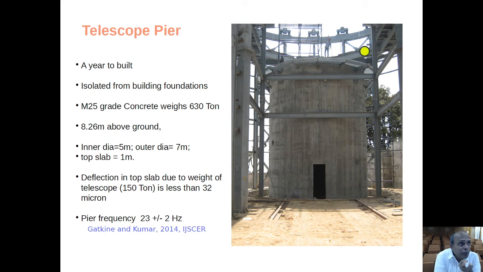And we have measured the deflection of this pier. Once the 150 ton telescope is installed on top of this pier, it will get a deflection in the vertical direction of 32 micron. So that is well within our specs. We have also measured the frequency of this pier, and we got 23 hertz. This frequency is very well separated from the frequency of the telescope, which is 7 hertz. So there is no chance of resonance when both are working together.